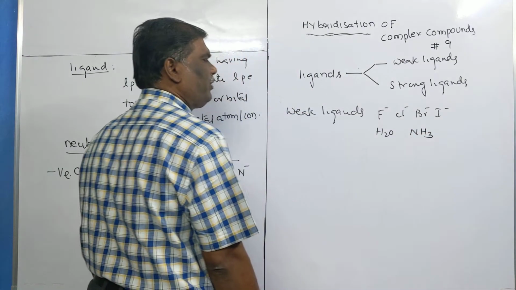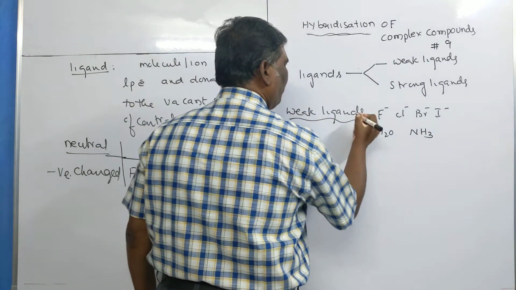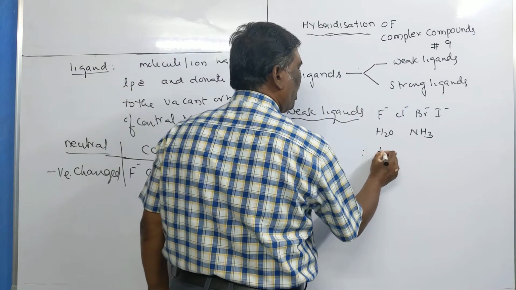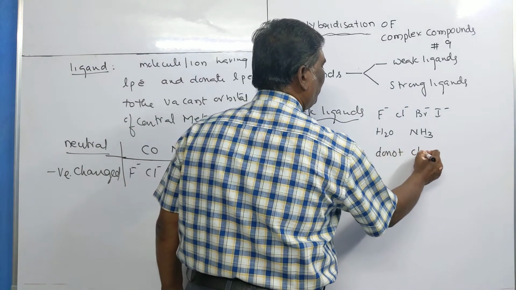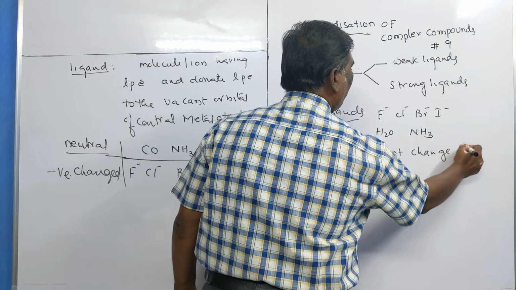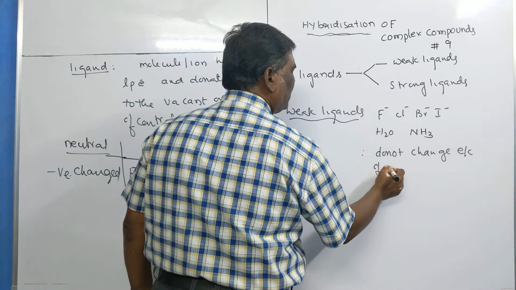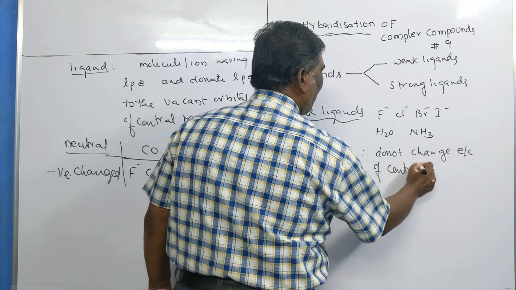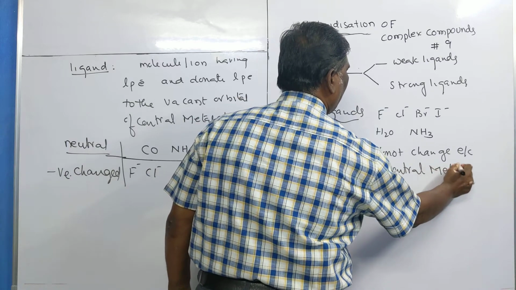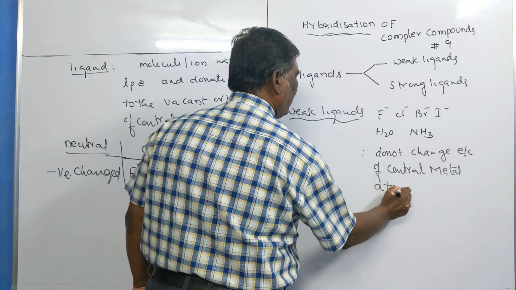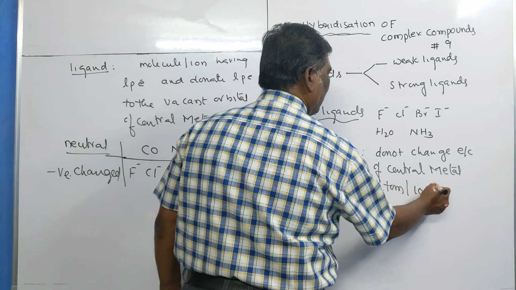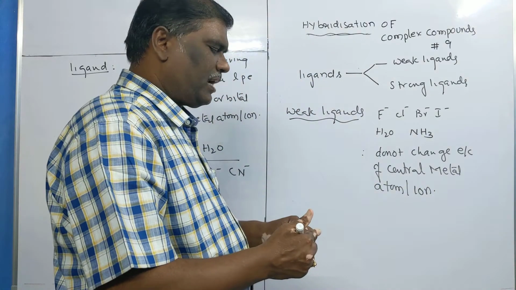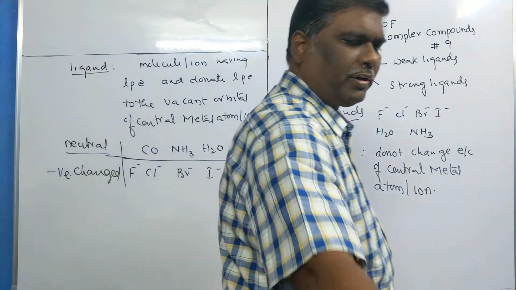These are the weak ligands. The weak ligands do not change the electronic configuration of central metal atom or ion.